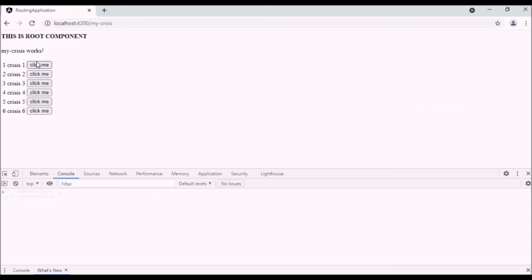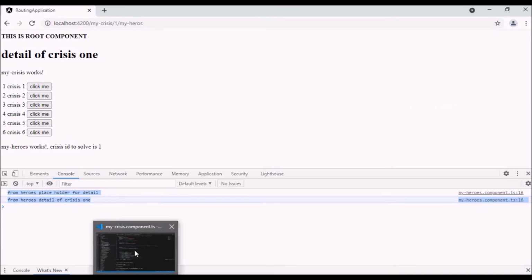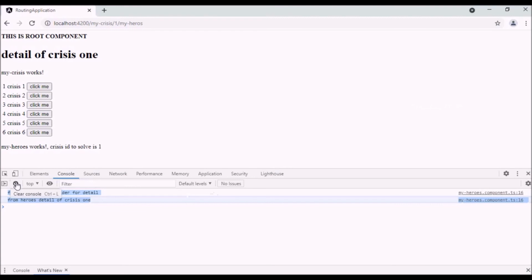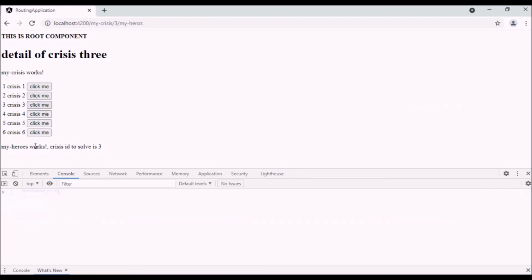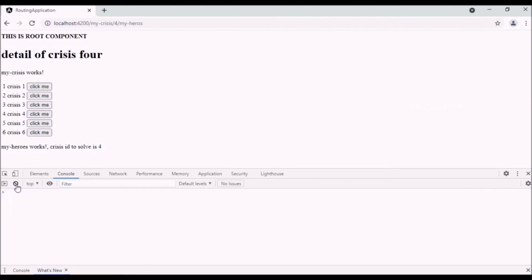I go back to the Chrome and clear the console. When I click on the first crisis record, I can see only the latest 2 emissions are getting displayed in the console. The previous detail and the current detail. When I clear the console again and click the second record, I can see all the values emitted are being subscribed immediately, getting displayed in the console as soon as they are emitted. When I click on the fourth record, I can see all the values including the previous and current value getting displayed in the console.